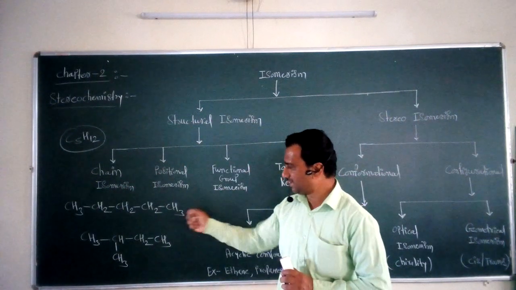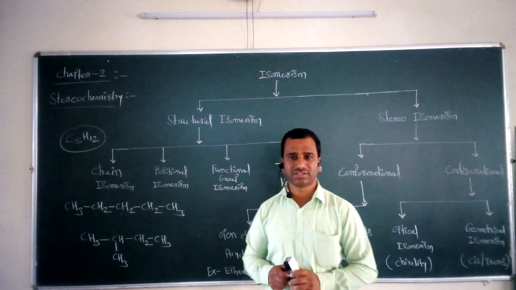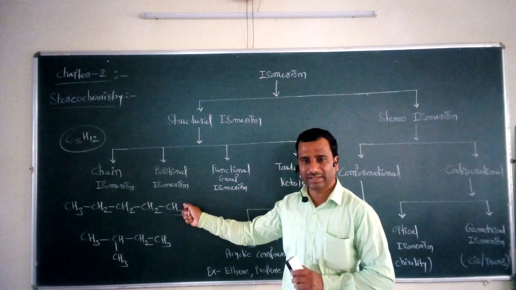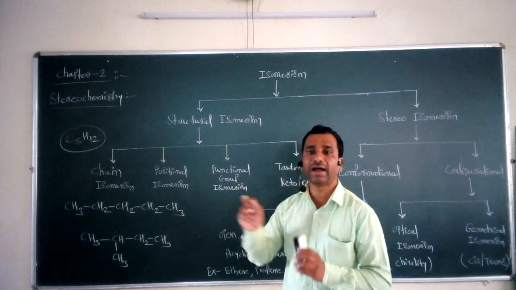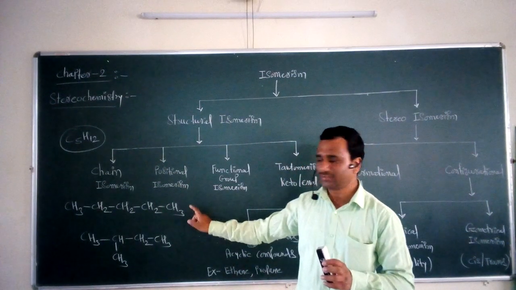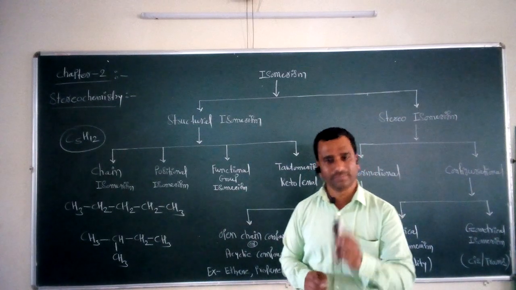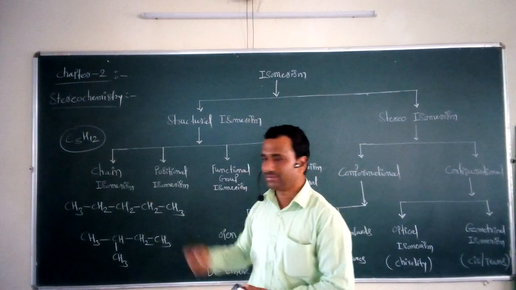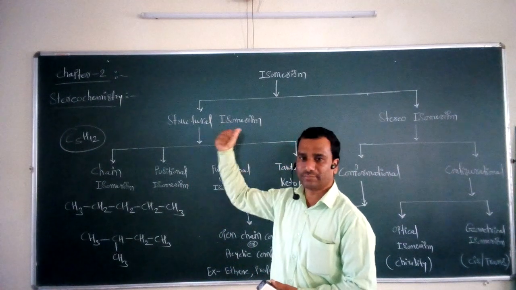So this is the best example of chain isomerism in which the first isomer is n-pentane while the second isomer is called isopentane. These two isomers are called chain isomers, and this phenomenon is called chain isomerism. So this is the first possible type of structural isomerism.